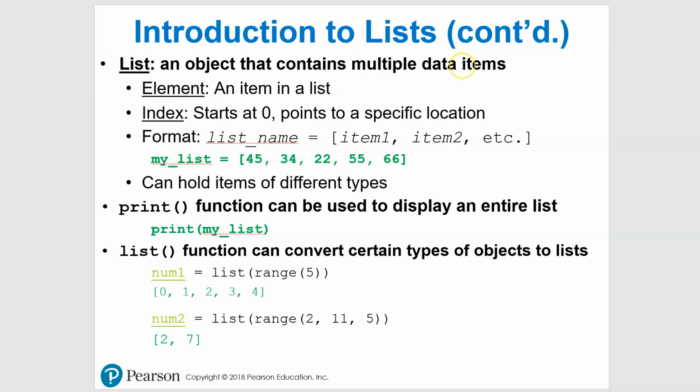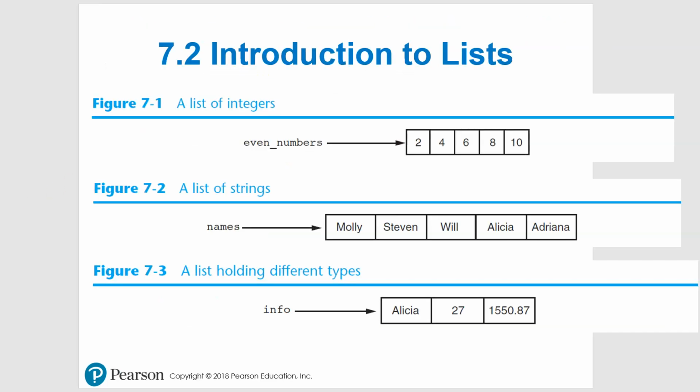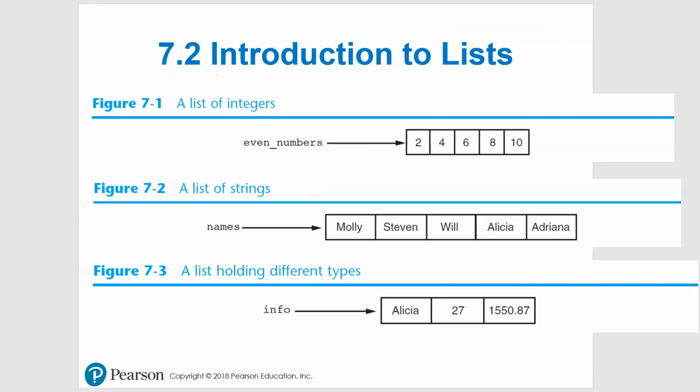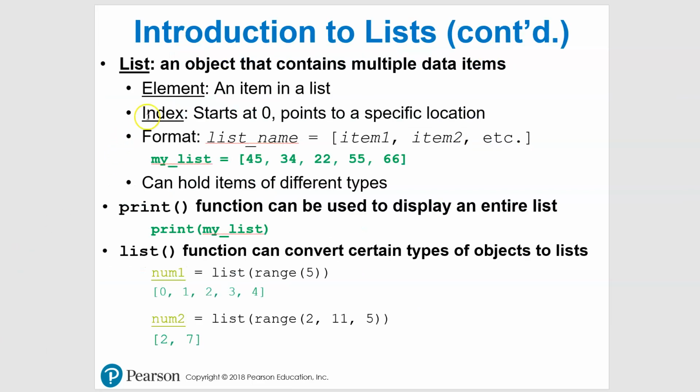So we have multiple data items in here, and they can be different types too. When we're referring to an actual item in a list, the term is element. An element is an item in a list, so this would be 2, 4, 6, 8, 10, or Molly, Stephen, Will. It's the actual value that's in there. When we talk about an index, it starts at 0 and points to a specific location.